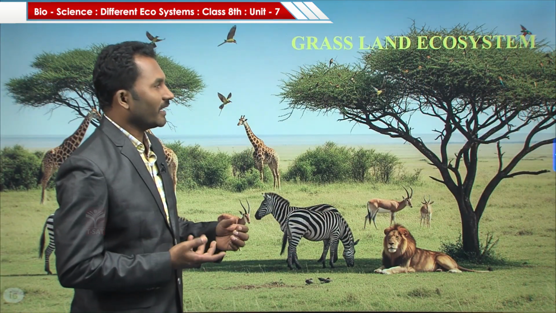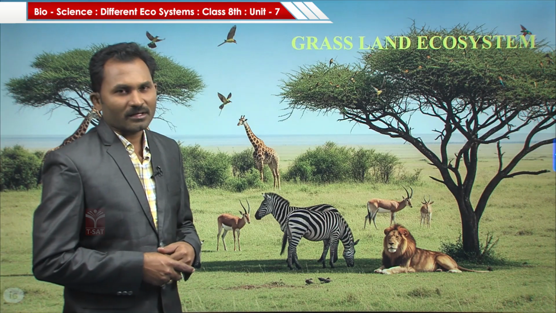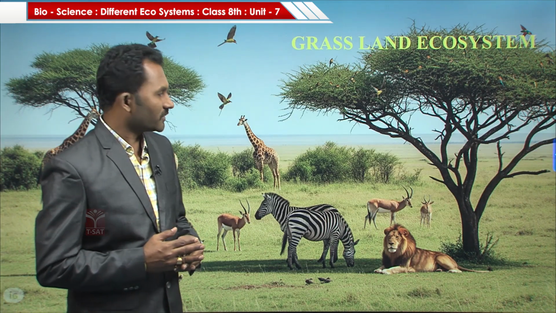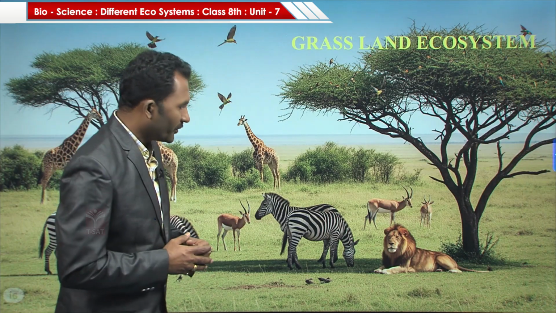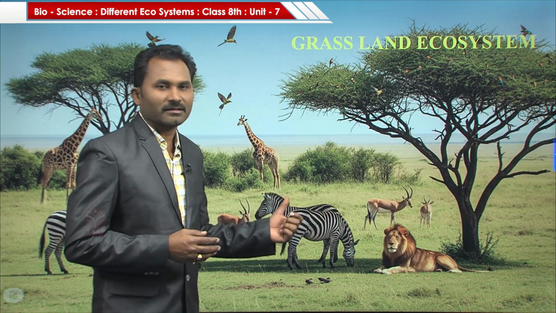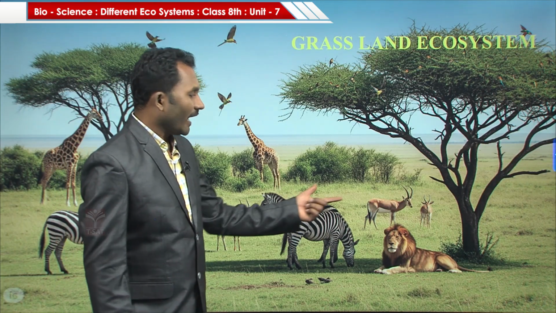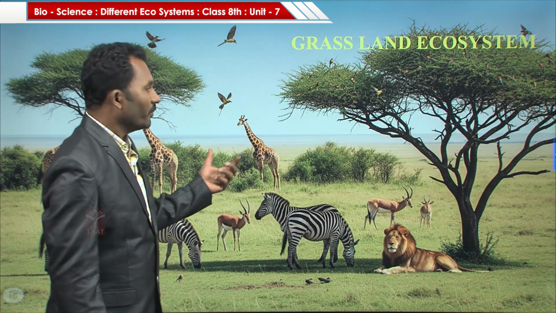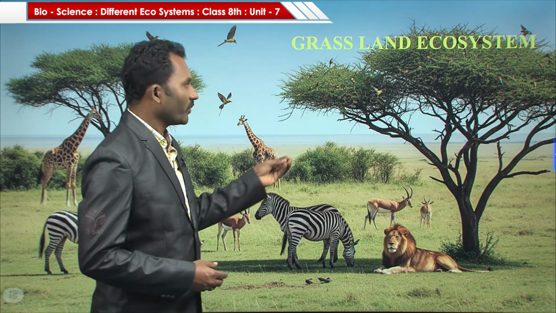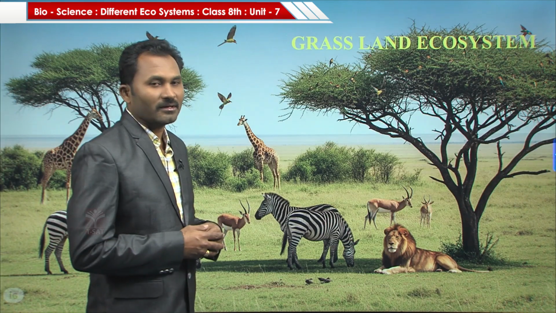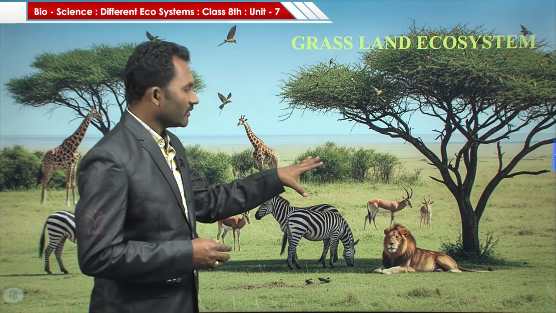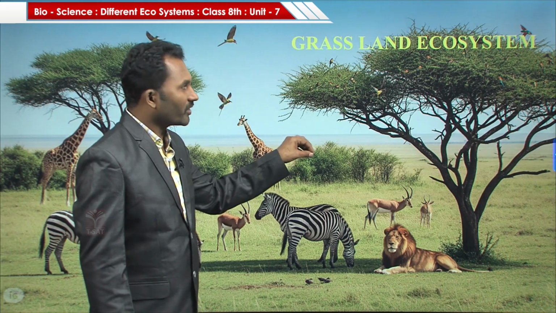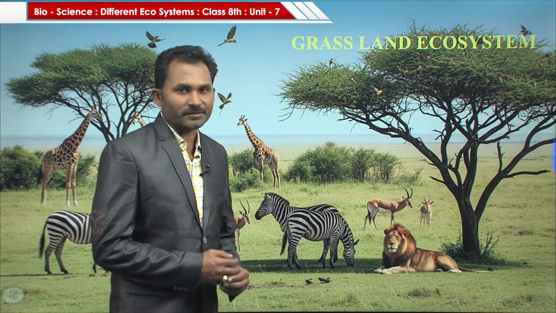Next, grassland ecosystems. This is also an example for the terrestrial ecosystem. In the grasslands you can see lions, zebras, antelopes and giraffes and many plants and birds, and here we can see mainly grass, that's why we call it grassland ecosystem.